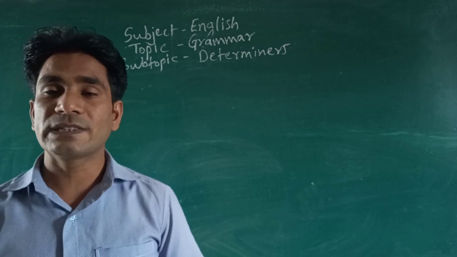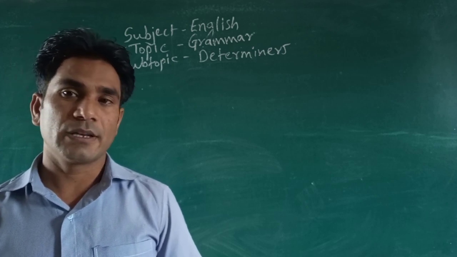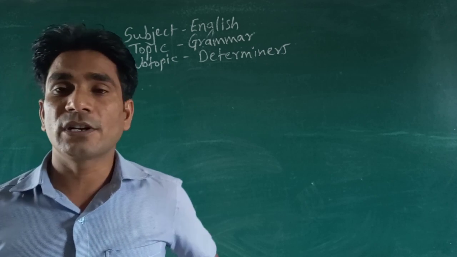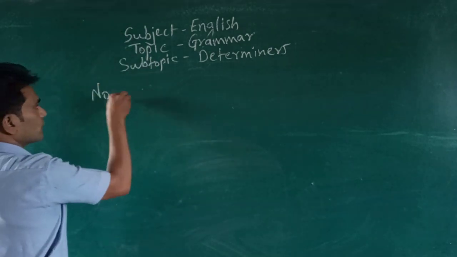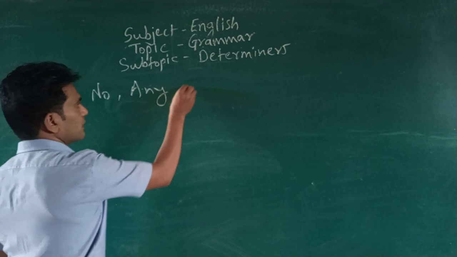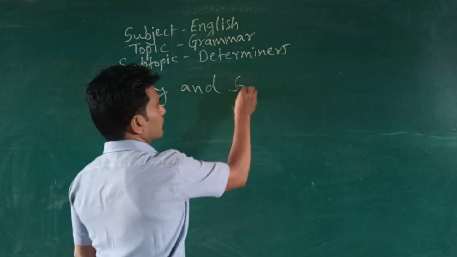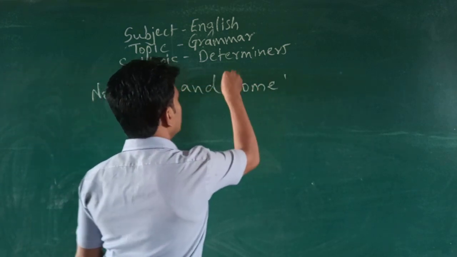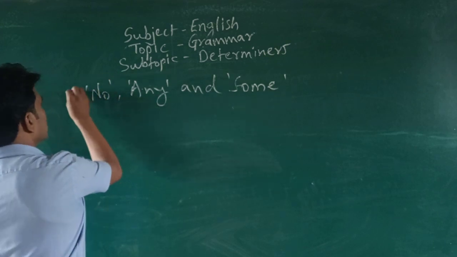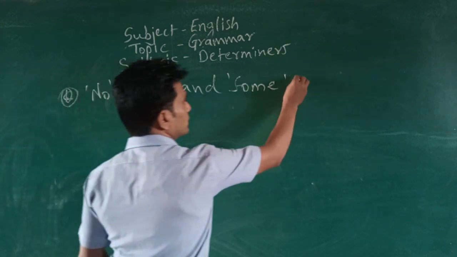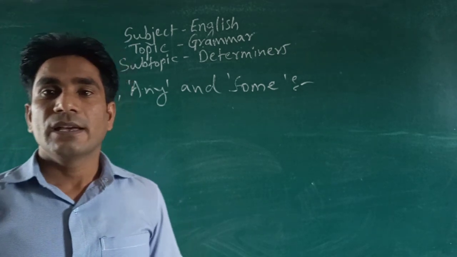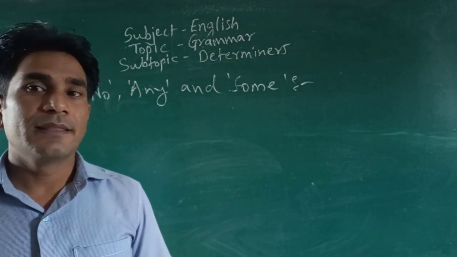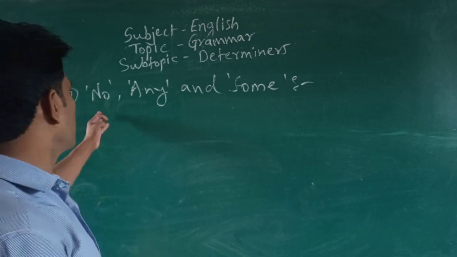today we are going to see the next group of quantitative determiners, and that is no, any, and some. No, any, and some. Okay, next group. So here we are going to see the difference between the uses of no, any,